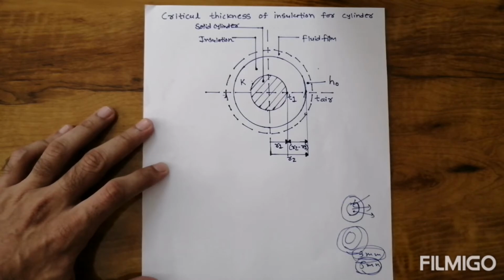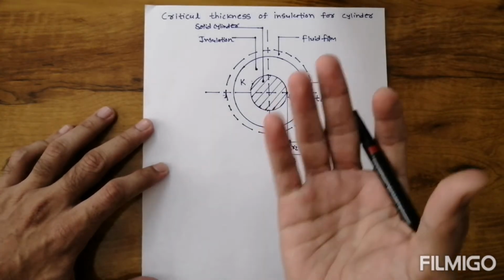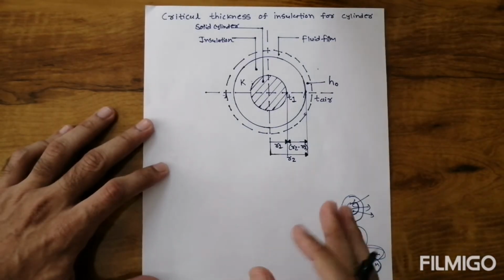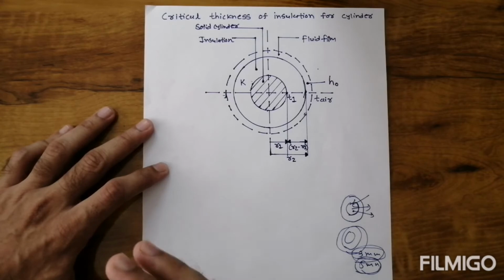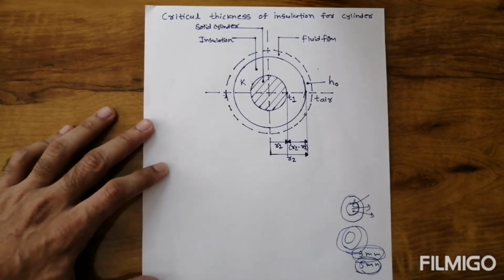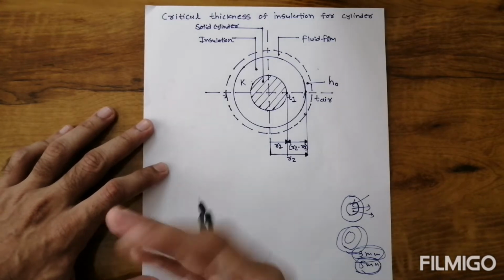That is called critical thickness of insulation. If I consider the cylinder or sphere, we call it critical radius. So the definition of critical thickness: the thickness up to which heat flow is increasing and after which heat flow is decreasing. But in case of cylinder and sphere, it is called critical radius.